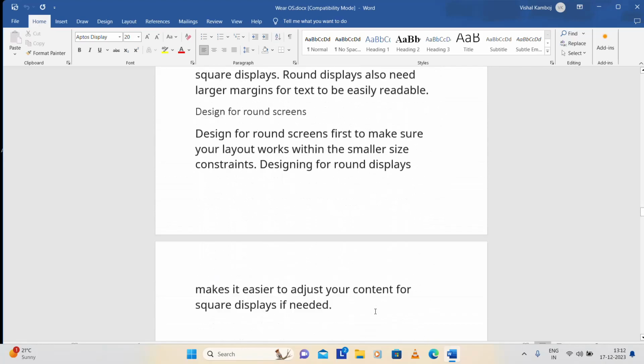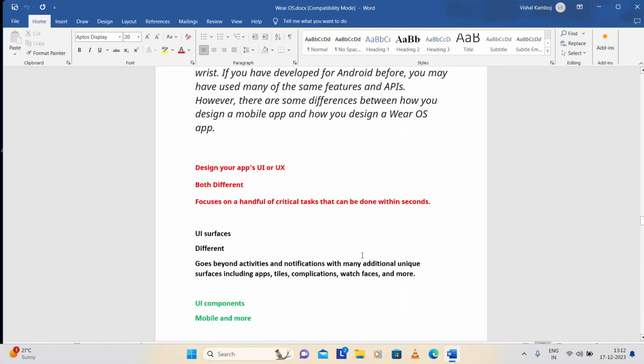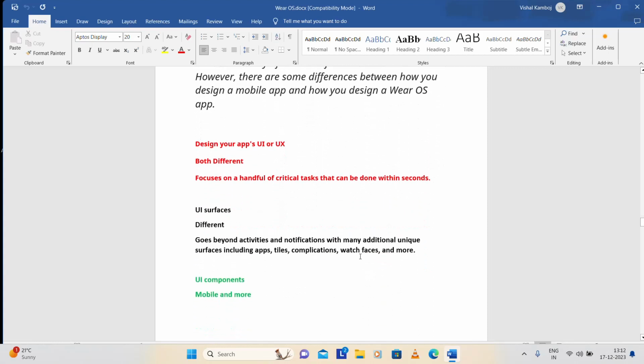We have a test design also that we need to discuss, and what exactly the difference is between Android OS and Wear OS. These are all parts we have to do one by one. So first, let's discuss a little bit about this difference. Wear OS is based on Android and it is optimized for the wrist. If you have developed for Android before, you may have used many of the same features. There are some differences between how you design a mobile app and how you design for Wear OS, so the design is a little bit different.